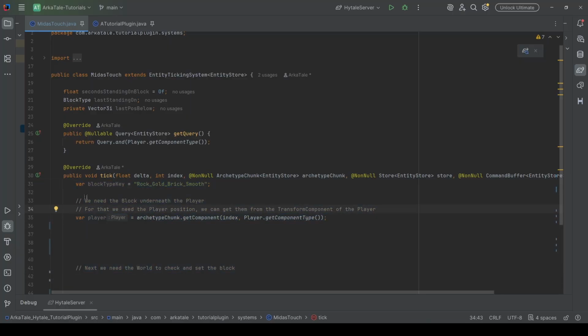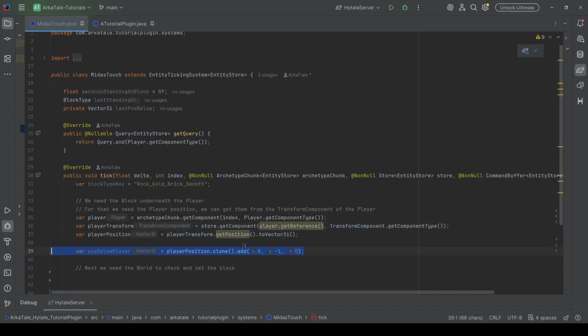Now we need the player position, and that we get from the transform component. So the player we get from the archetype chunk parameter with the index, and then the player transform by passing the reference of the player and getting the transform component from the store.